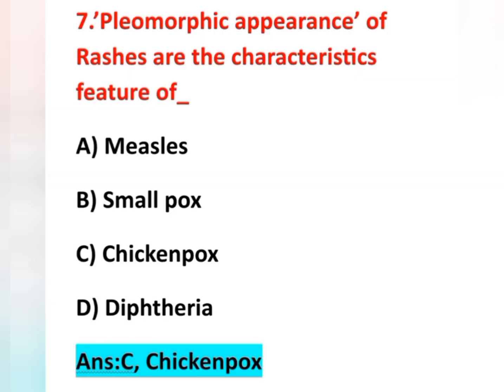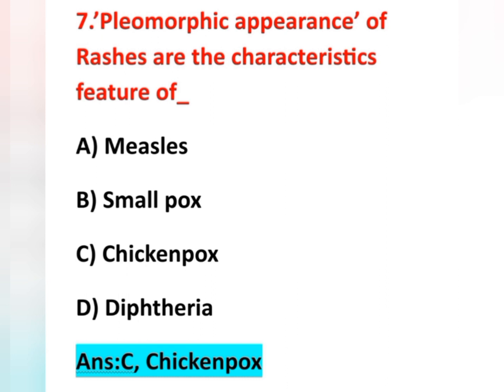We will see the causative organism of chickenpox. The causative organism of chickenpox is varicella zoster, and chickenpox is also known as varicella. The incubation period of chickenpox is 12 to 14 days. Causative organism is varicella zoster virus, and the mode of transmission of this chickenpox is droplet infection and droplet nuclei.